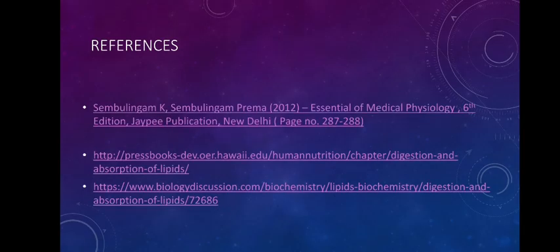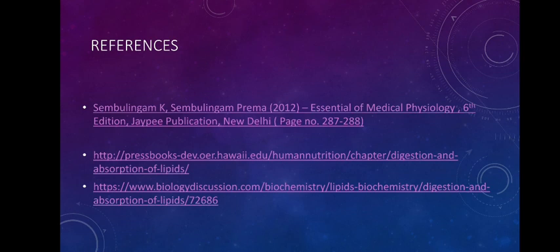So that is how the digestion and absorption of lipid takes place. To summarize, the lipid that is taken will not be digested much in the mouth and the stomach. Instead, its digestion takes place in the intestine with the help of pancreatic lipases as well as bile salts. Bile salts will emulsify the lipid into emulsified fat, and on this emulsified fat, the pancreatic lipase will act and break it into its constituent units, monoglycerides and fatty acids. These will be packed in micelles, and during absorption they will be brought to the surface of the enterocytes.